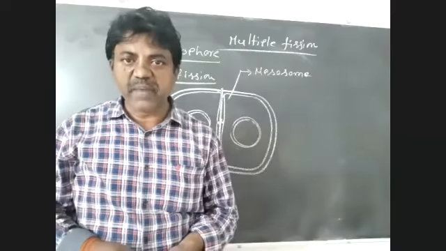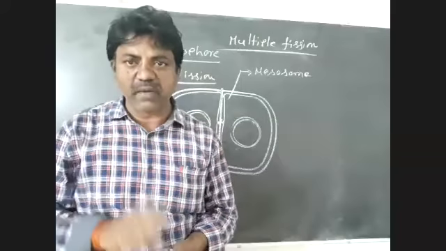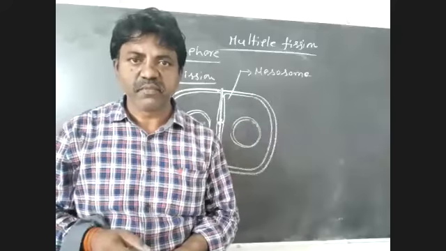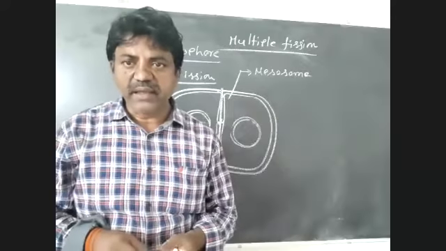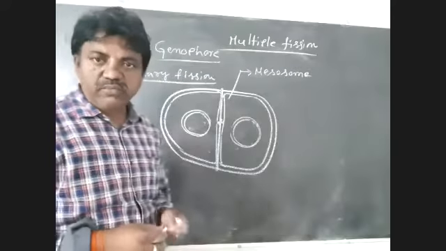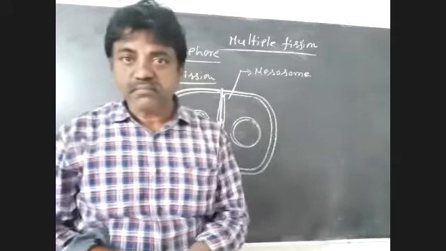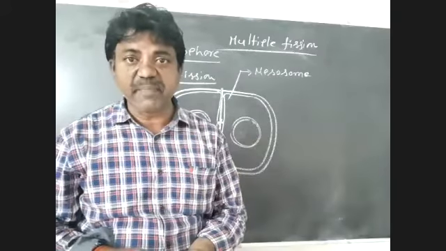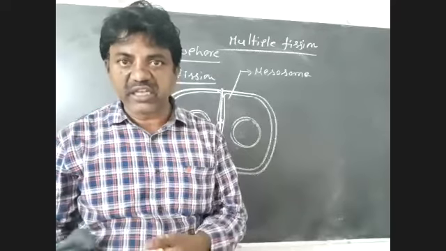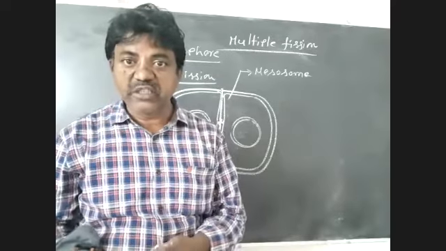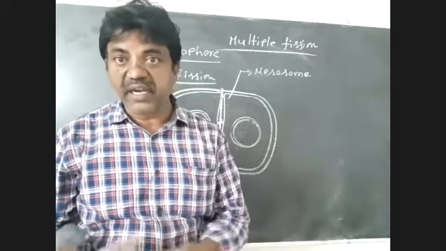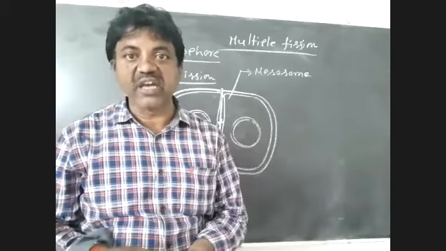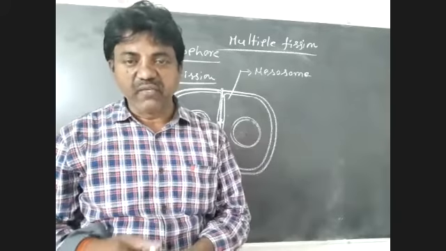During binary fission, only two cells are formed. For example, lactobacillus, the bacterium that grows in curd, undergoes binary fission repeatedly, forming numerous bacterial cells in the curd. Very, very important.